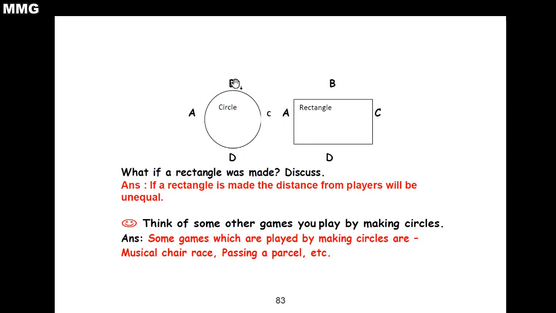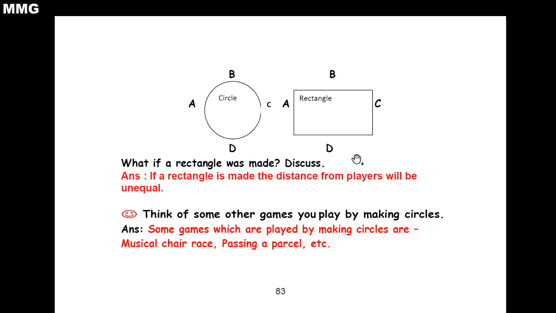Okay, so in case of circle you can see all the players are getting equal chance. All the players are getting equal chance means equal opportunity. Okay, because the distance of the boundary of the circle from the center is equal, means radius is same. Okay, now look here again, A, B, C, D. These are the name of the players, but all the players are not getting equal opportunity because the distance from the center to the player are not same.